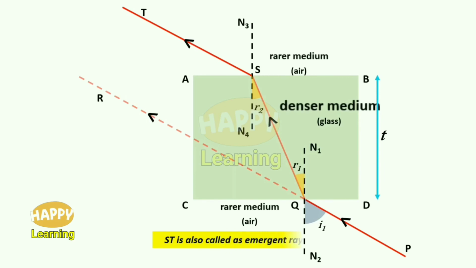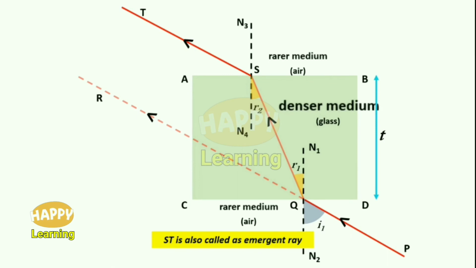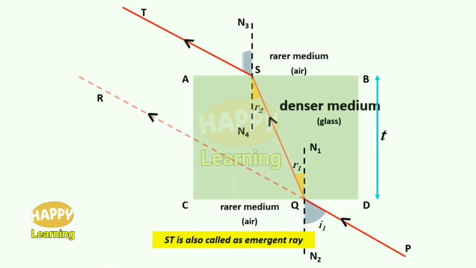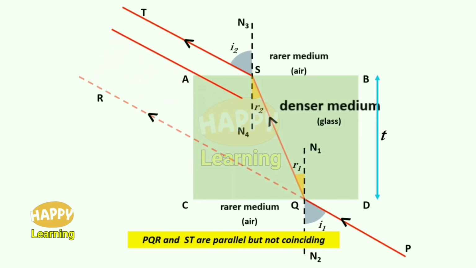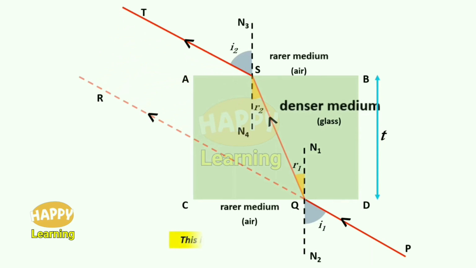ST is also called the emergent ray, and the angle between the normal and ST is I2. I1 and I2 are equal. Since R1 and R2 are equal, we can prove that I1 and I2 are equal. PQR and ST are parallel but not coinciding. See, observe here. The original ray is PQR, but the emergent ray is ST. That means it has displaced. The direction of motion is PQR. It is displaced perpendicular to the direction. So this is called lateral shift.